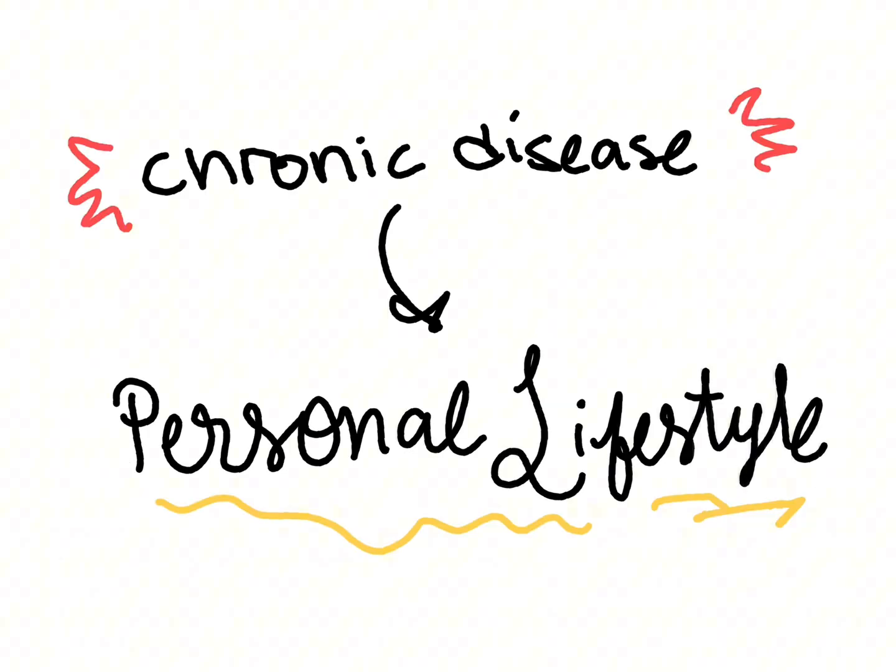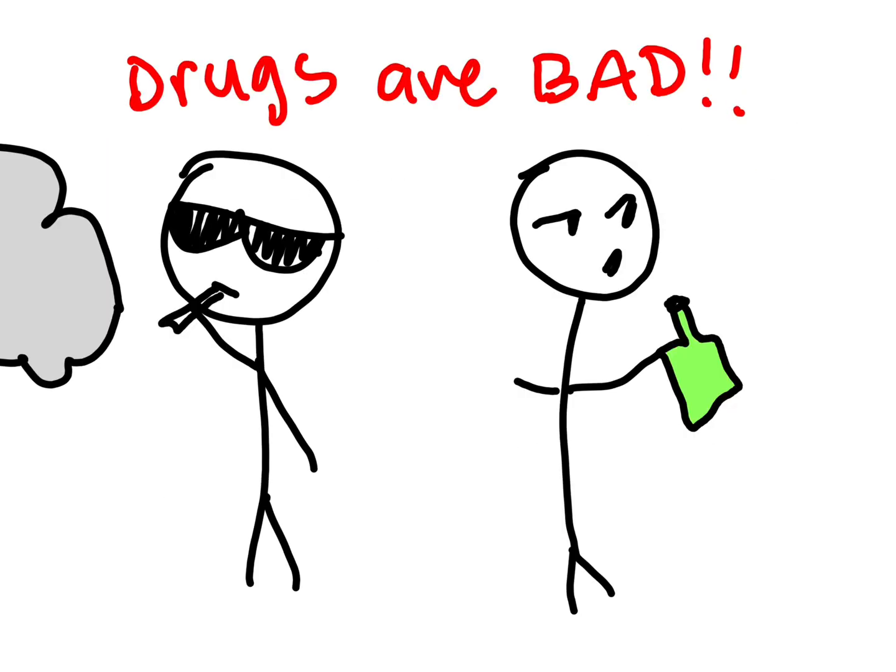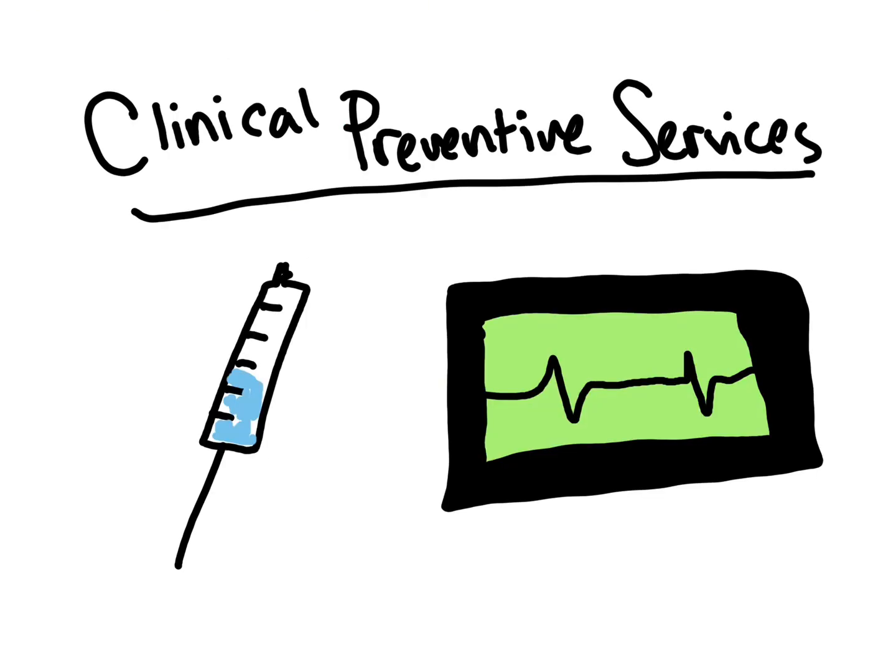Chronic diseases of today are associated with personal lifestyle, such as physical activity, eating habits, smoking, alcohol and drug intake, and personal hygiene. Clinical prevention services are being used more as a result of requirements to include preventive services by insurance plans. This includes immunizations and cancer screenings, and they are the most common preventative services.